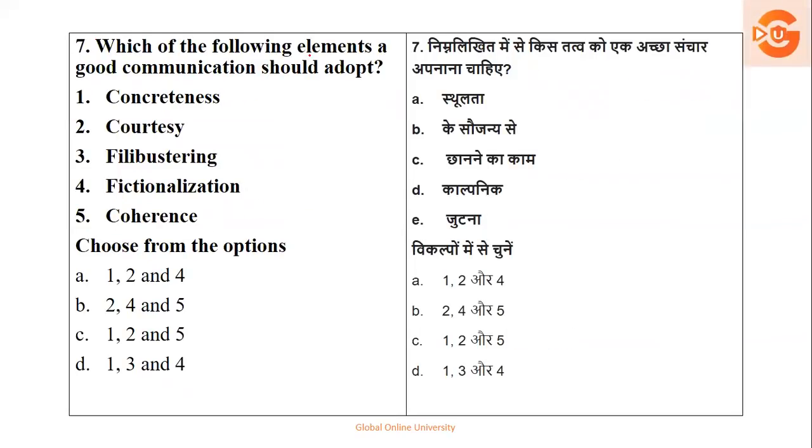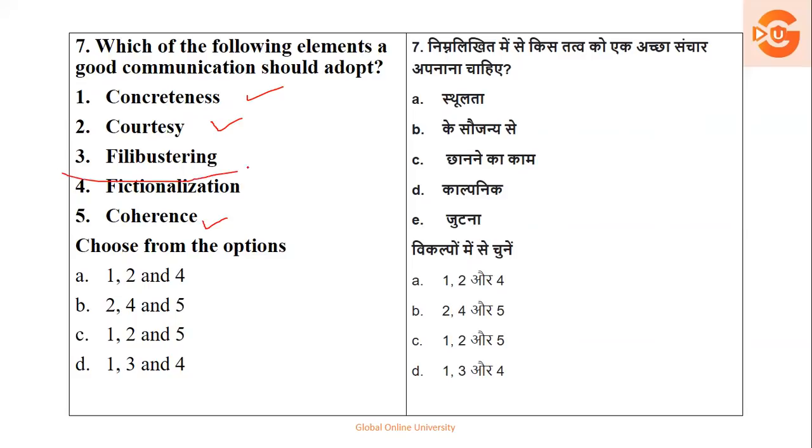Next question. Which of the following elements should good communication adopt? Okay, concrete, courtesy, filibustering, fictionalization, coherence. And you have to choose from the above. Here, if you look, we have studied since our graduation days the 6 C's of communication, that is concrete and courtesy. So that has to be there. Option number 1 and 2 is there. Okay, coherence also we have studied. So option number 1, 2, 3.